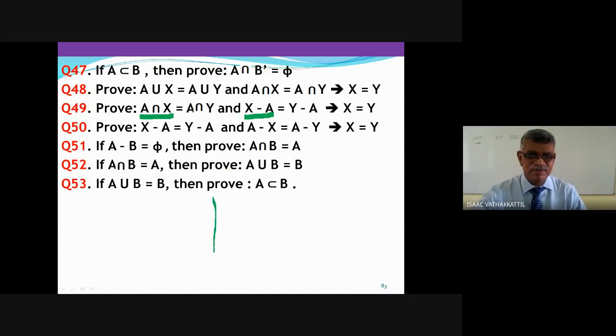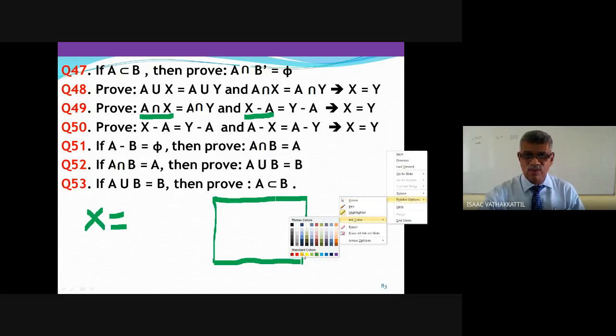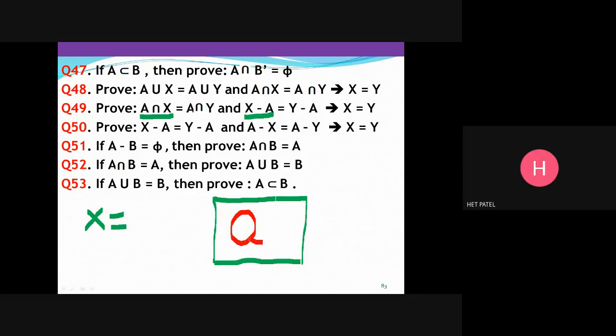I have to start with X equal to A intersection X, and X minus A. Sir, we can write A intersection X union X minus A.